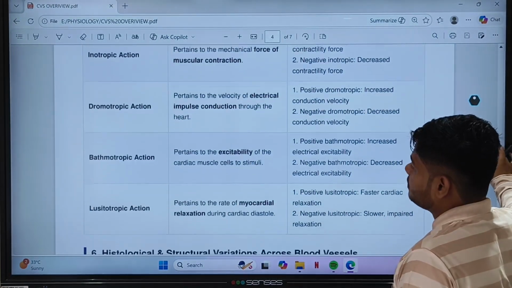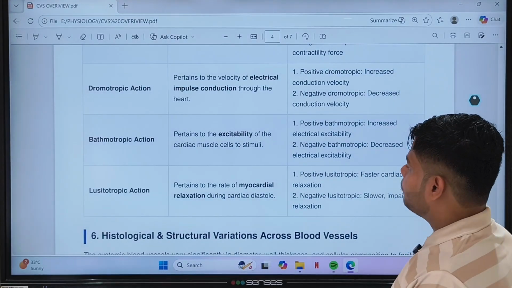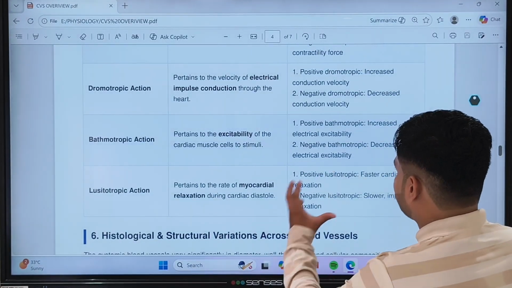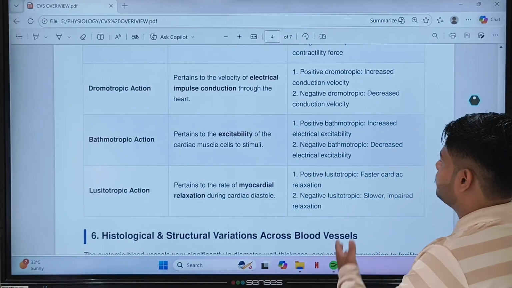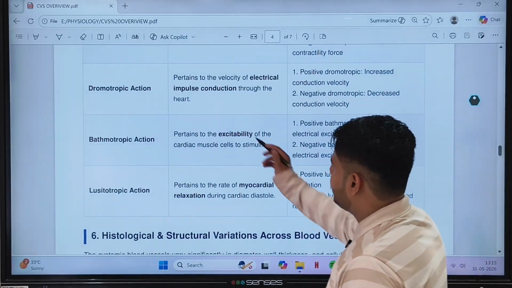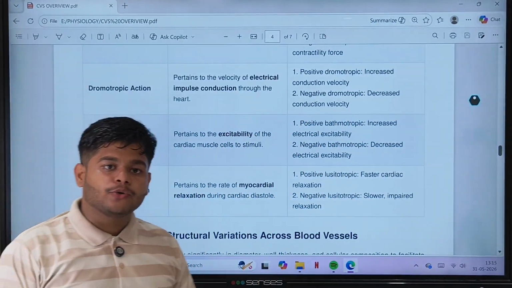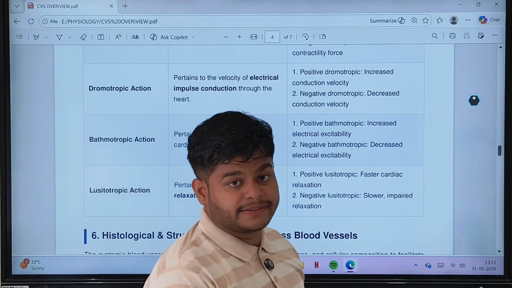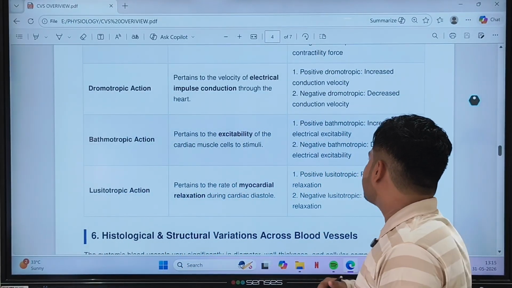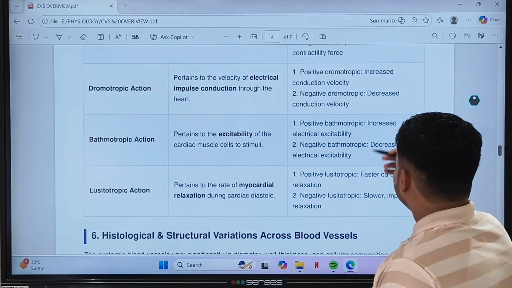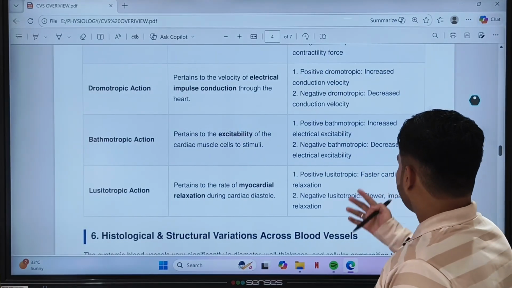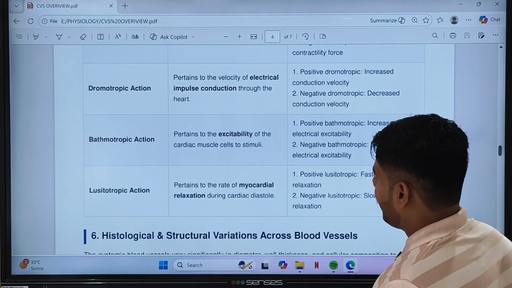These are only terminologies, understand them. Bathmotropic action pertains to the excitability of cardiac muscle cells to stimuli. What is the meaning of excitability? The ability to respond to an external stimulus is called excitability. Positive is an increase in electrical excitability and negative is a decrease in electrical excitability.